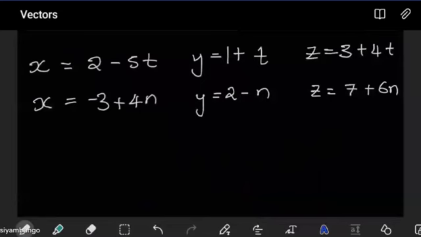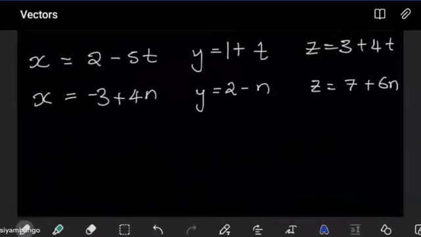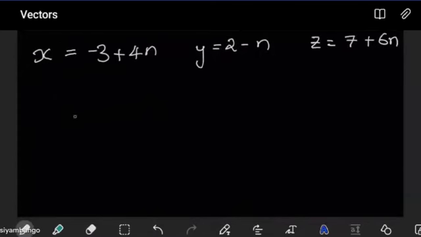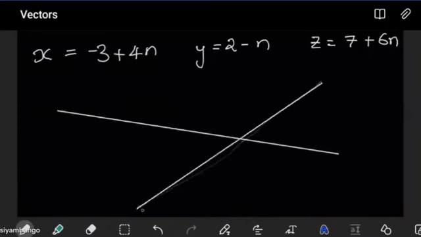Now, the difference between this one and the previous part, because you might think, why don't we just pick a point on line 1 and plug it into line 2 and see if it gives us the same value of n there? Well, the difference here is that the two lines are different. So if we pick 1 point on line 1, we can't expect it to lie on line 2 as well, because if they are different but they still intersect, it would mean that they probably just intersect at 1 point.